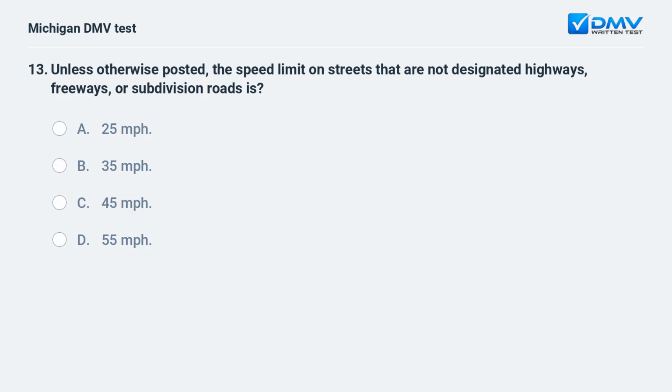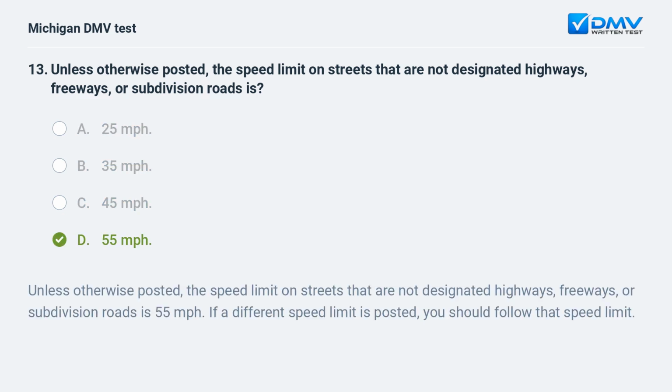Unless otherwise posted, the speed limit on streets that are not designated highways, freeways, or subdivision roads is: A. 25 miles per hour. B. 35 miles per hour. C. 45 miles per hour. D. 55 miles per hour. D. 55 miles per hour. Unless otherwise posted, the speed limit on streets that are not designated highways, freeways, or subdivision roads is 55 miles per hour. If a different speed limit is posted, you should follow that speed limit.